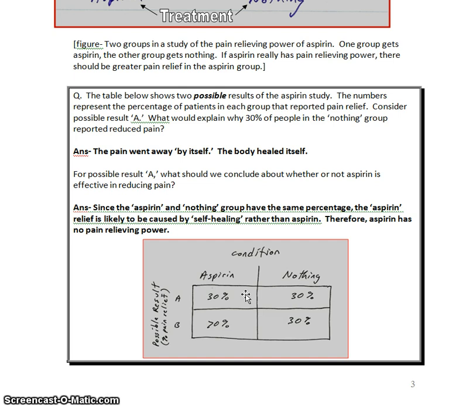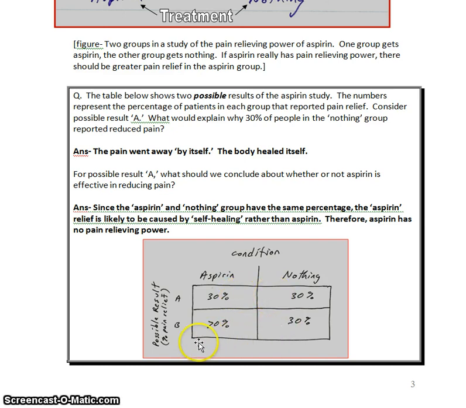Now you might say, well, why did 30% of people in the aspirin group report pain relief? Well, perhaps for the same reason that 30% of the people who got nothing felt pain relief. That is, the pain naturally went away. So because the aspirin group did not show greater pain relief than the nothing group, we would conclude here that aspirin was not effective in reducing pain.